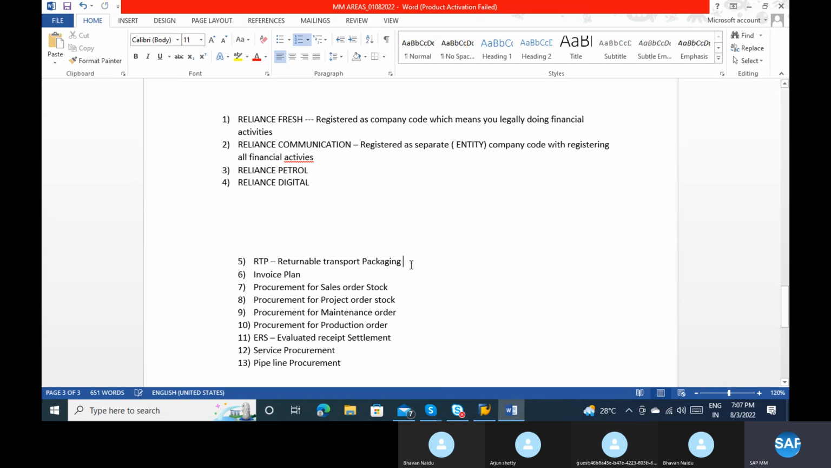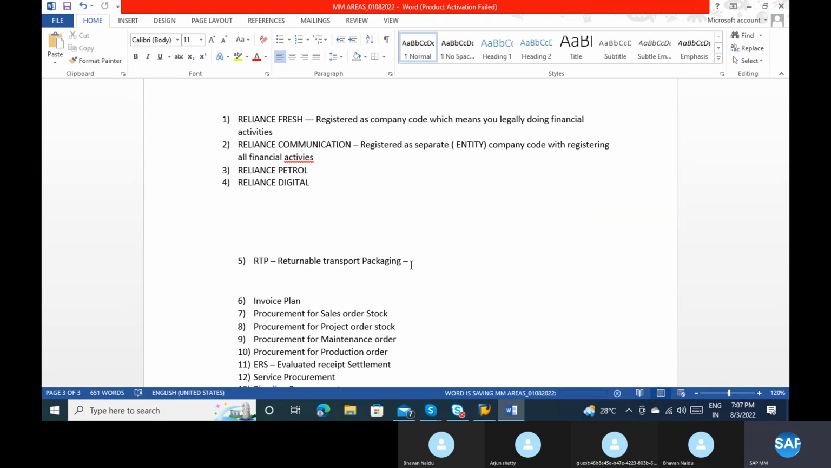So, what do you mean by returnable transport packaging? Did anyone ever hear about RTP, returnable transport packaging? The name itself explains it: whatever stock we get with additional packaging material, that we return back to the vendor.